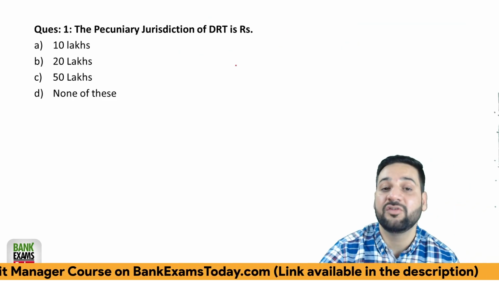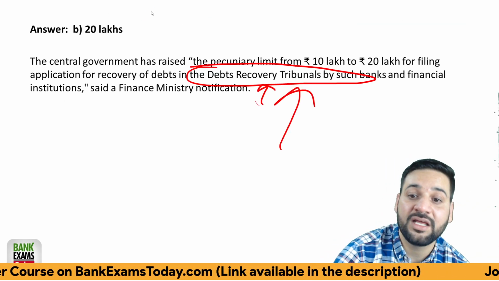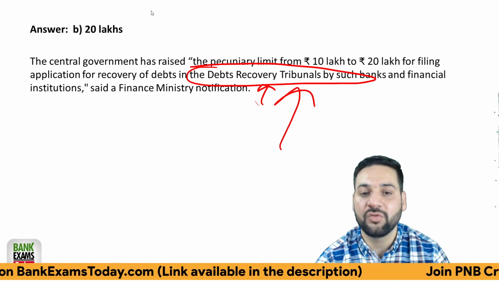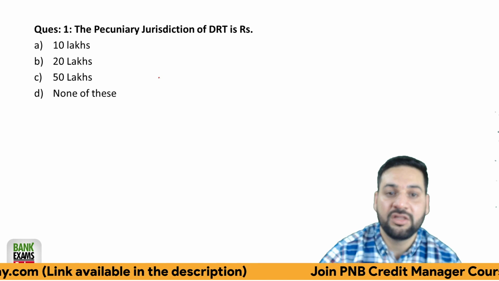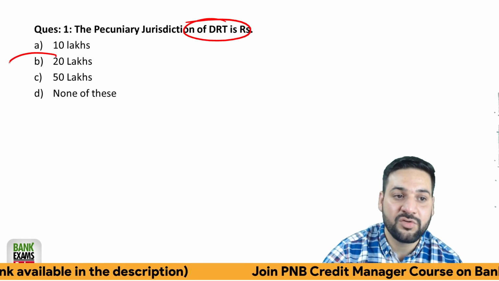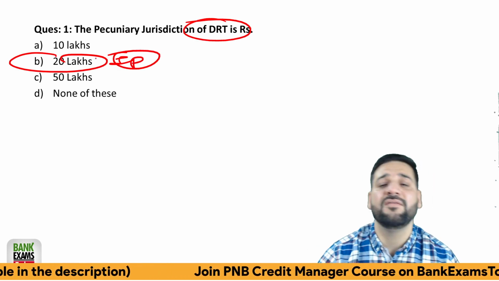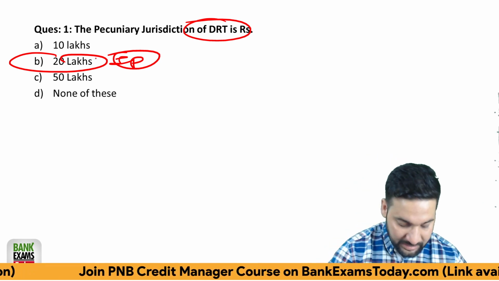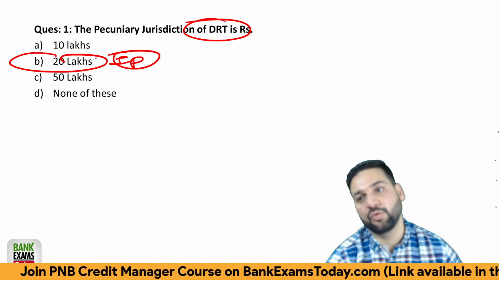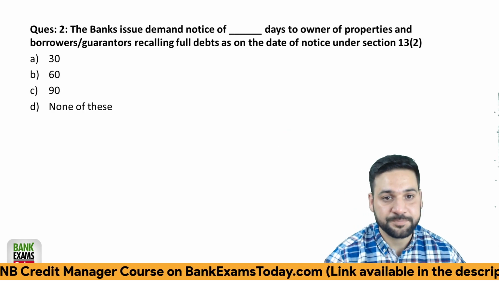Beyond that, he needs to go to DRAT. So Debt Recovery Tribunal. Beyond that, he needs to go to Debt Recovery Appellate Tribunal, right? So the jurisdiction of DRT has been changed to 20 lakhs. It is very important for your exam. Very important for your exam. Please remember the limits of DRT.